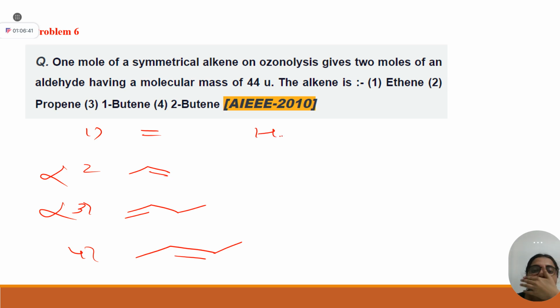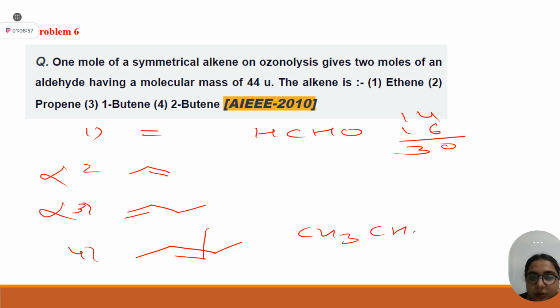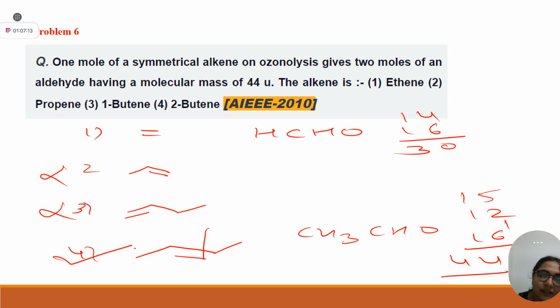Okay. It will give your aldehyde HCHO, 12, 13, 14, 14 and 16, if I'm not wrong. Yes or no? Yes, ma'am. The correct answer will be this: CH3CHO, 15 and 12 for this, 1 for this, 16 for this, 44. Correct? So the correct answer is 2-butene, option number four. Good. So you all should not make any mistakes in these types of questions.